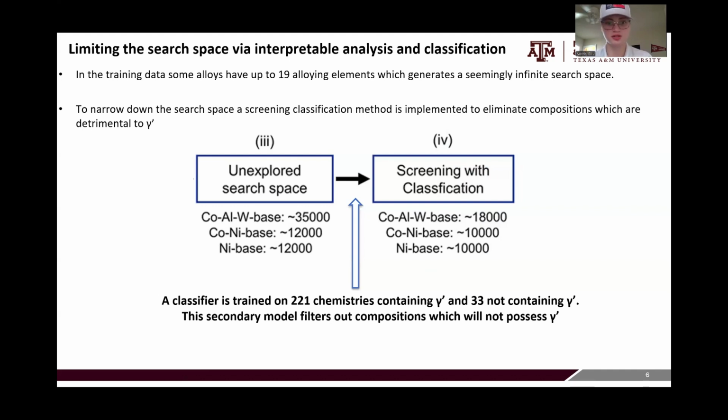So after doing feature engineering and training this surrogate model to predict the solvus temperature, they needed to refine the search space because the search space was so large, about 89,000 alloys. And so to screen this and reduce the feasible design space, they train a classifier on chemistries that have gamma prime and chemistries that do not have gamma prime. And this classifier can classify the alloys in the unexplored search space as either having gamma prime or not. And if it's not having gamma prime, you can immediately eliminate that data point because it's not going to be useful for this study. And this is able to reduce the number of feasible or thought to be ideal compositions by half.